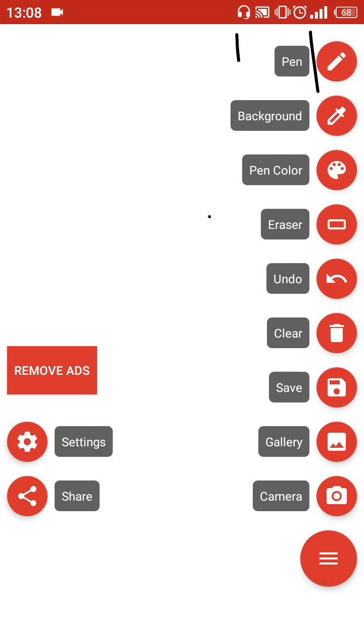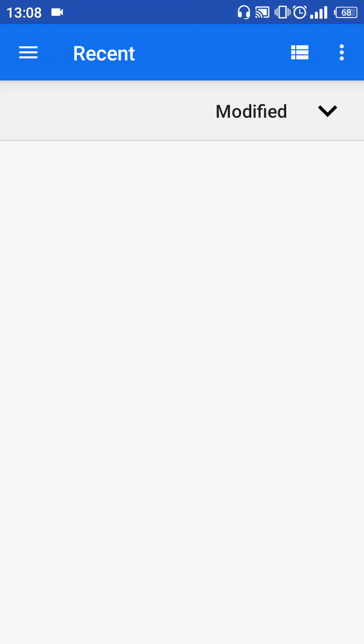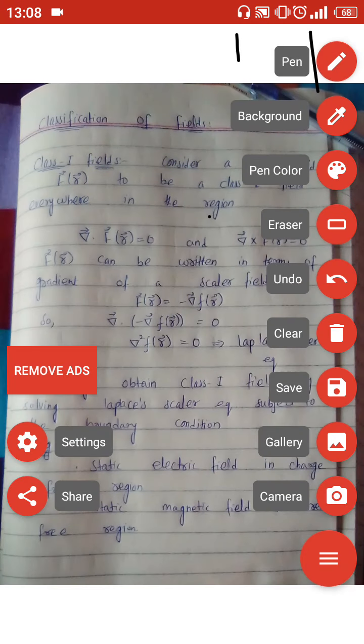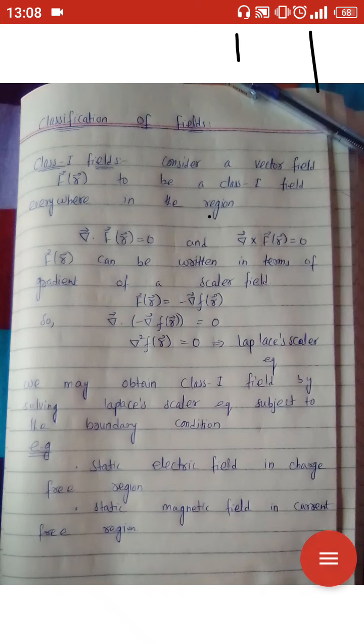Classification of field is a very important topic of electrodynamics. I am going to show you a picture. This is the picture. Classification of field. I will tell you about the class 1 field, and then next I will tell you about the class 2 field, class 3 field, and then class 4 field.